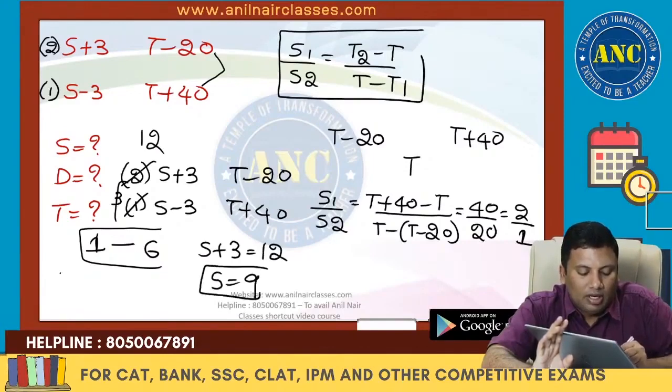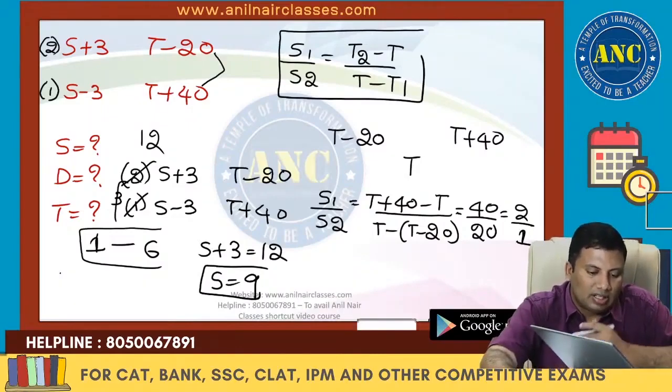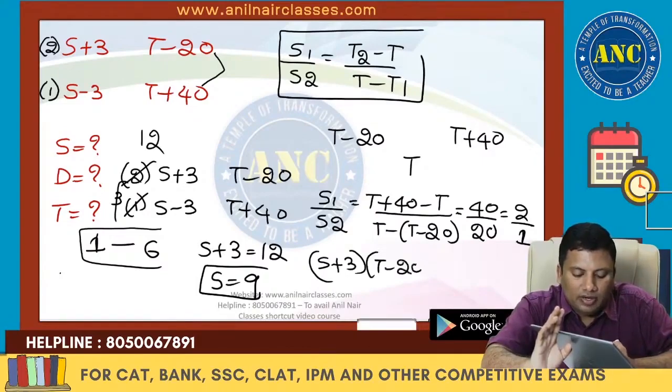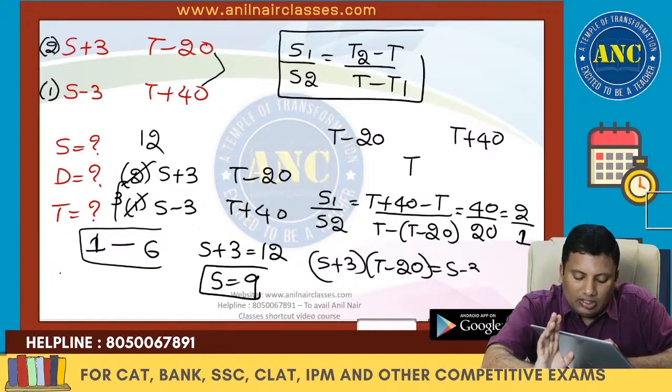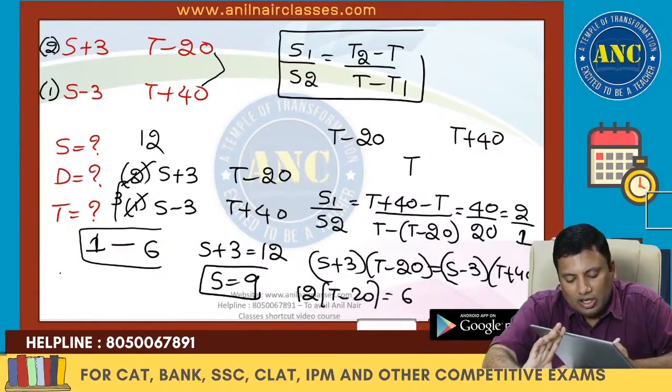Are you all with me? S value is nothing but 9. So first one, S plus 3 into T minus 20 is equivalent to S minus 3 into T plus 40. 9 plus 3 is 12 into T minus 20 is 6 into T plus 40.